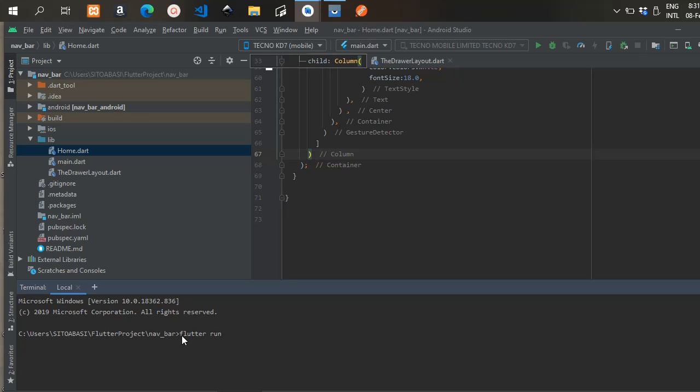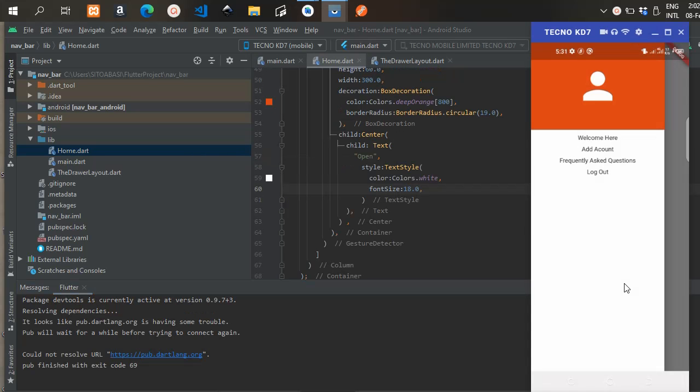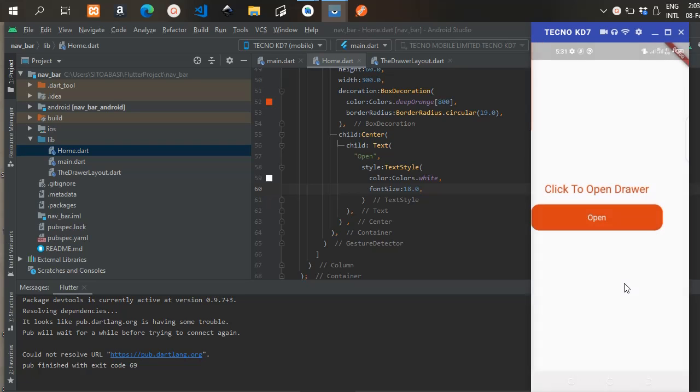Flutter run is going to execute. When we run the app, we have these results. The app ran, and now this is how it looks.